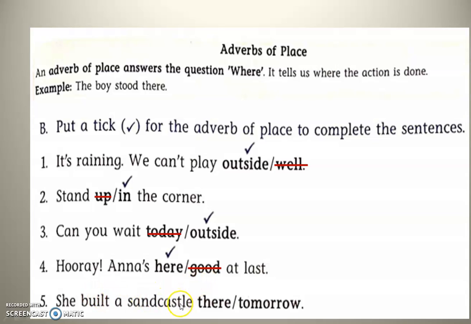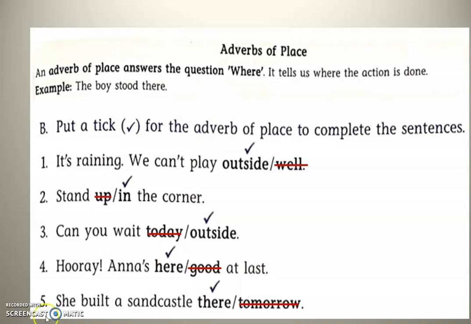She built a sand castle there. Tomorrow. There is for place, tomorrow is for time. So tomorrow will not come, where there will come, that is the place. When it describes about the place, you get adverb of place. Outside, in the corner, here, there, that and all belongs to place.